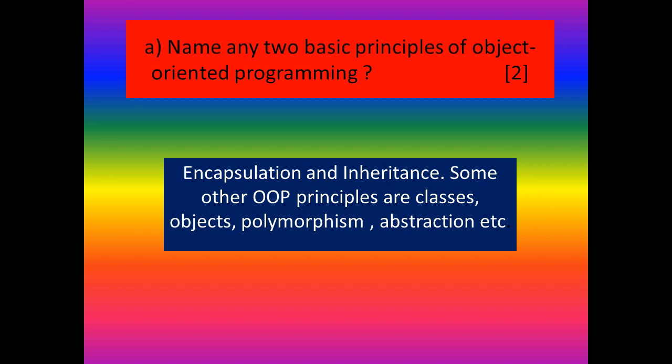What's the answer? Encapsulation and inheritance. Some other object-oriented programming principles are classes, objects, polymorphism, and abstraction. You can select any 2 points. This is an important question. In all the board examination papers, they usually ask this question. You should know about this one.